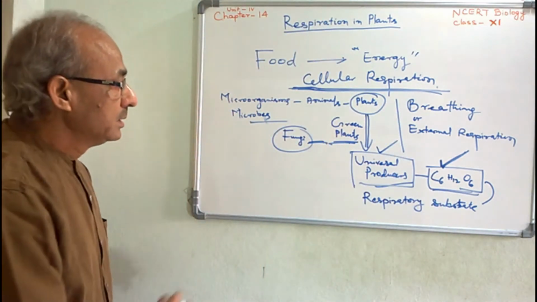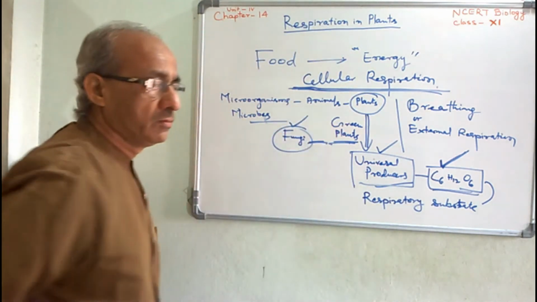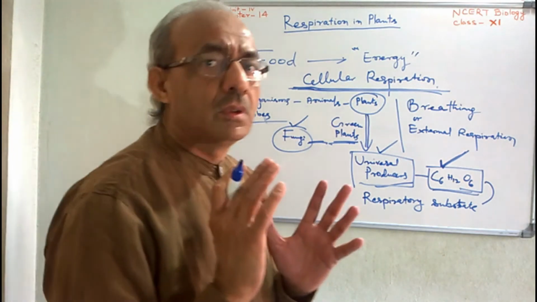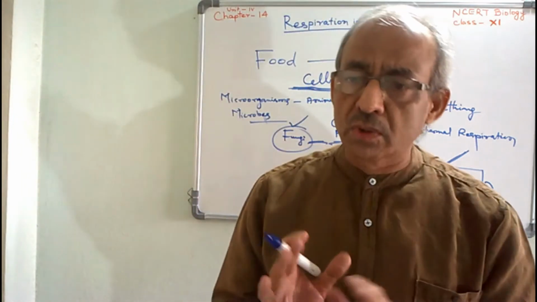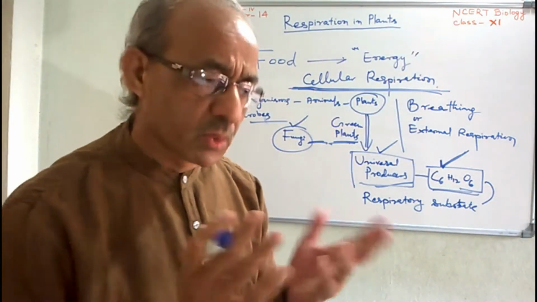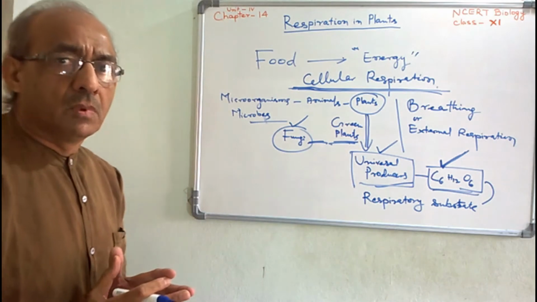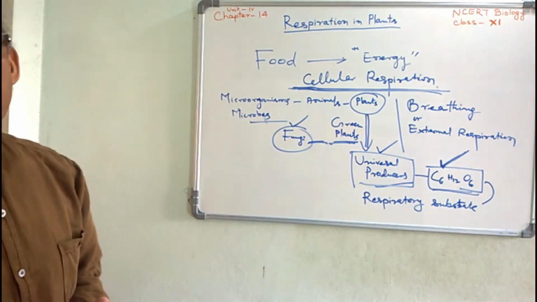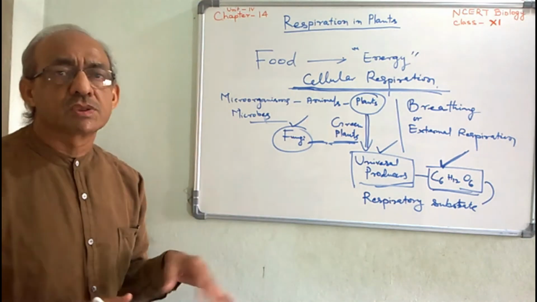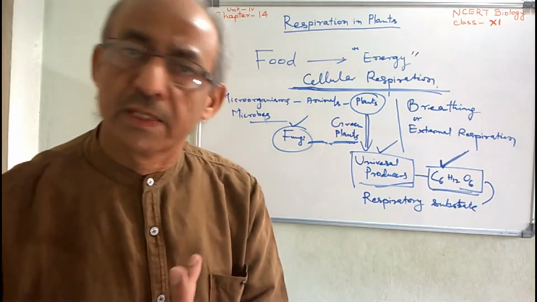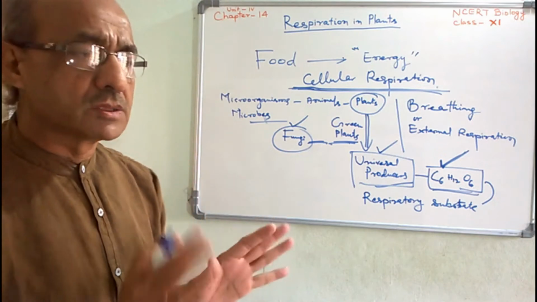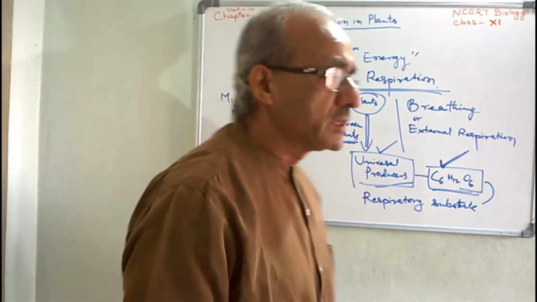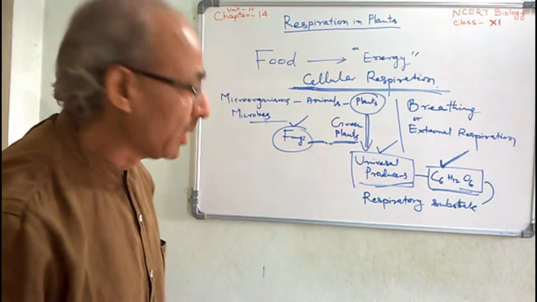Green plant. Heterotrophs. All the heterotrophs, whether they are herbivores, carnivores, saprophytes, plants, microbes, microorganisms, animals or human beings, are heterotrophs because they can't prepare their own food by photosynthesis like the green plant.